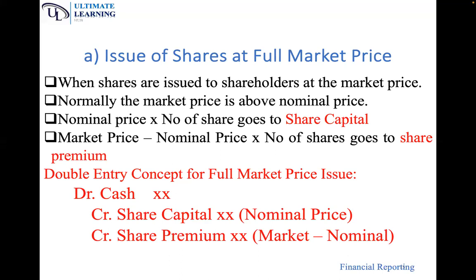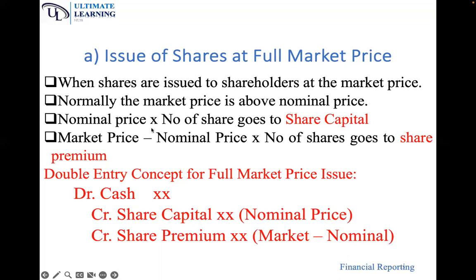So let's start with number one, issue of shares at full market price. I have already explained, if the nominal price is 100 and the market price is 150, you issue shares at the market price. In that case, we call it issue of shares at full market price. Normally, the market price is above the nominal price, as we have already explained. Nominal price times number of shares goes to share capital.